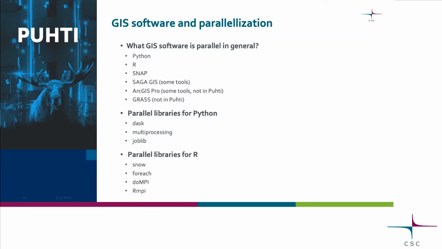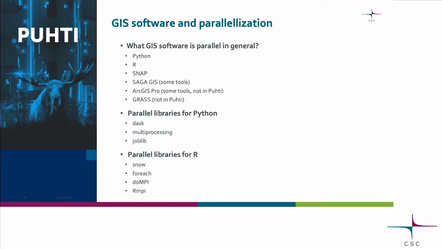Then SNAP, which I mentioned, knows how to calculate the satellite image stuff in parallel. SagaGIS has some tools that use parallel computing, but it's quite vague which ones are and which ones aren't.